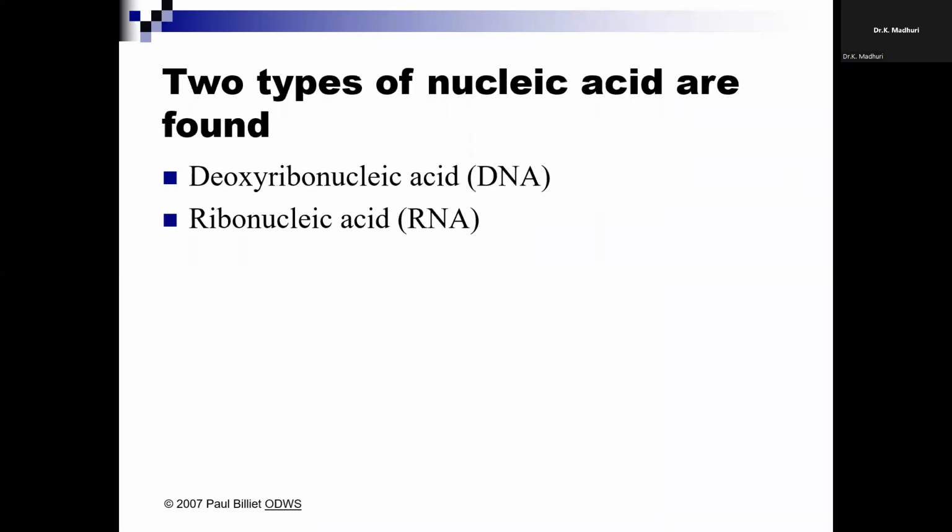Majorly we study two types of nucleic acids: deoxyribonucleic acid and ribonucleic acid, where the major difference falls under the sugar molecule.